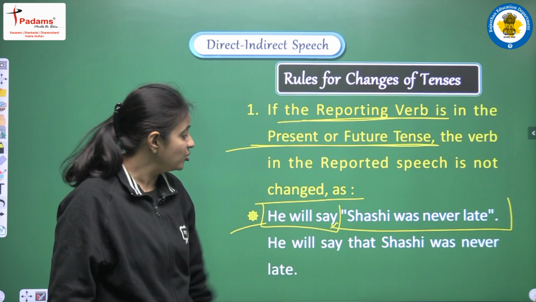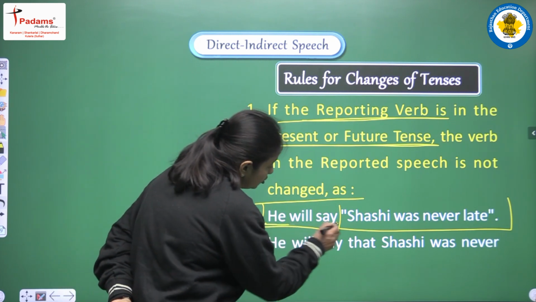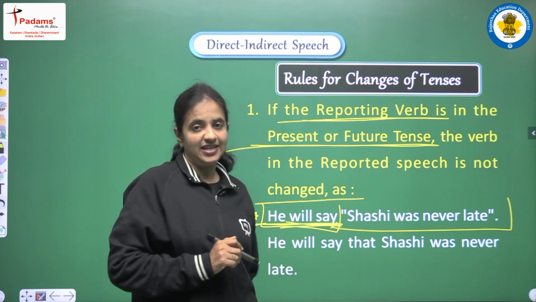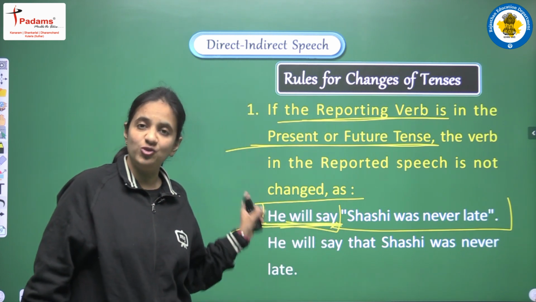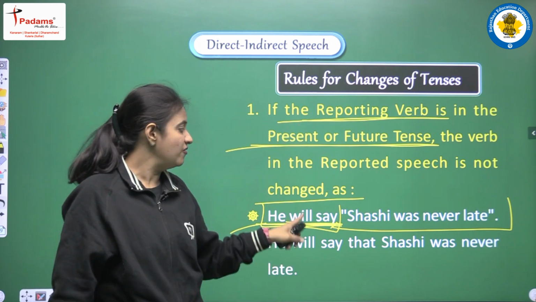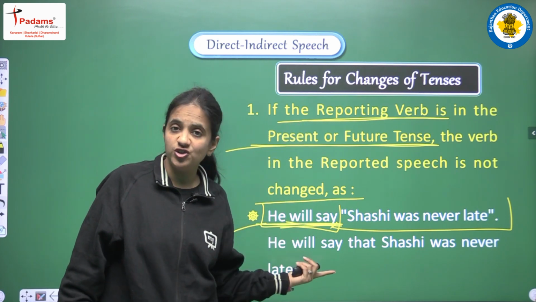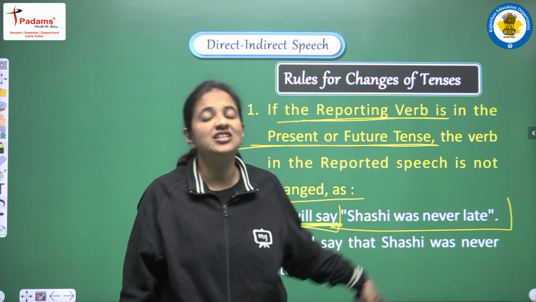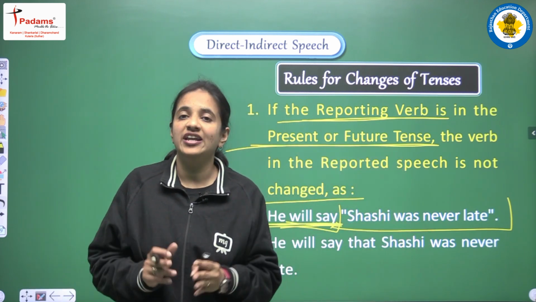Now according to the rule, we have to look at the tense of the reporting verb. So here we are having will say. So will say means we are having future tense here, future simple tense. So according to the rule, when we are having present or future tense in the reporting verb, then the tense of the reported speech, that tense we don't need to change.